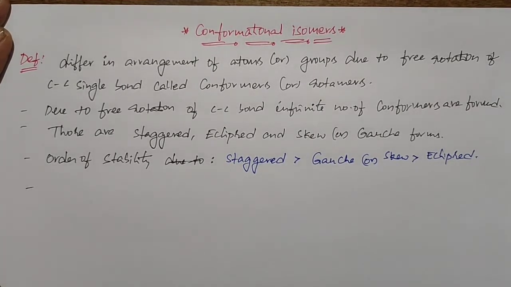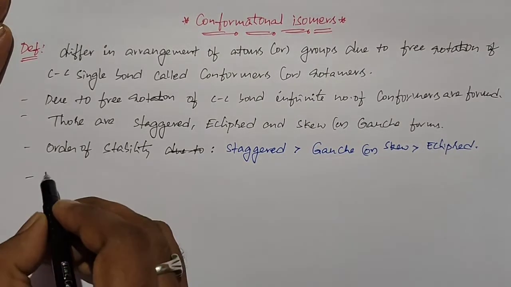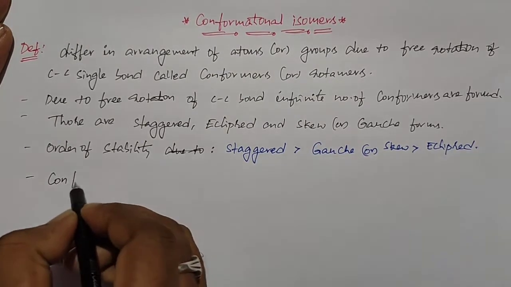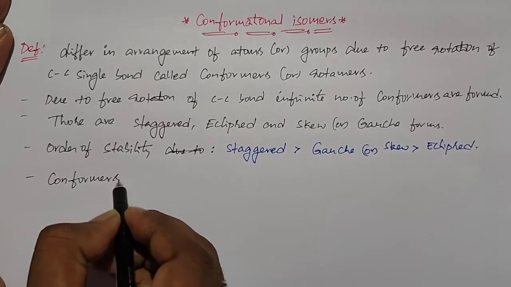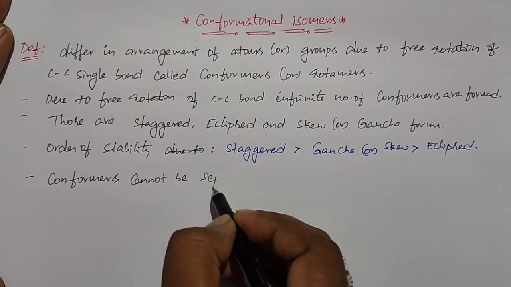We cannot separate conformers due to the small energy difference. The energy difference between any two conformers is 2.9 kilocalories per mole, or 12.5 kilojoules per mole.